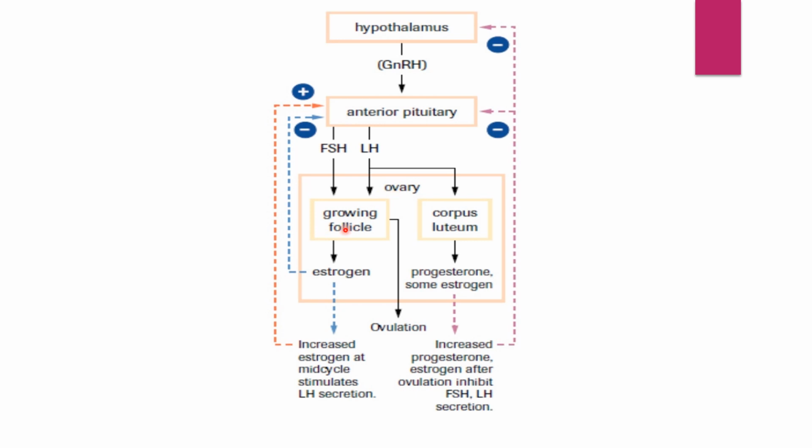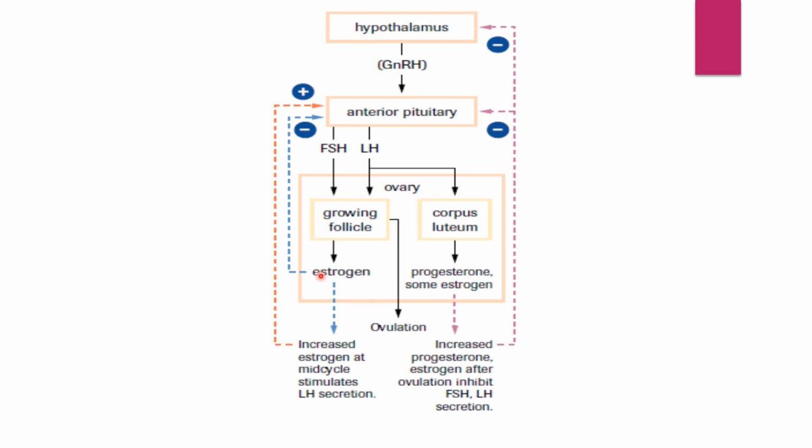So this growing follicle is stimulated by follicle stimulating hormone, which in turn will secrete the hormone estrogen. This estrogen level will increase because of more FSH.